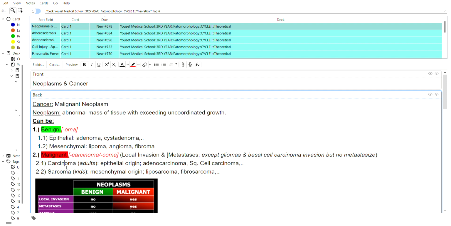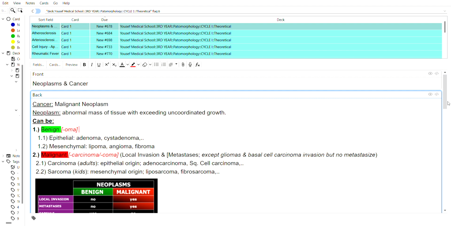The malignant ones can also be subcategorized into epithelial and mesenchymal origin. Epithelial is a carcinoma, which is usually in adults, and has the examples of adenocarcinoma and squamous cell carcinoma, which are very important to remember. And mesenchymal is a sarcoma, which is usually in kids, such as liposarcoma and fibrosarcoma. So once again, you see the endings carcinoma and sarcoma are for the malignant ones, right?